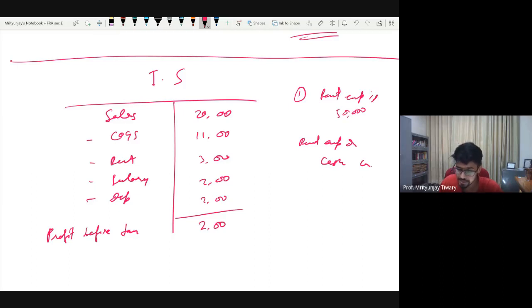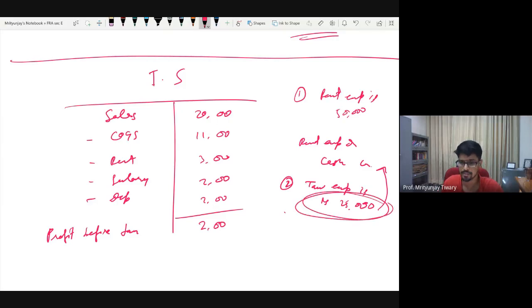Now similarly, let's say the information tells you about, let's say, information number 2 and 3. Let's say similarly, there is an information about tax expense of, let's say, rupees 25,000. Then you would pass the journal entry in exactly similar manner. No difference at all. Nothing. Then why am I wasting your time? I'm wasting your time because unfortunately tax information will not always be in terms of numbers. When it is in numbers, then you don't need to break your head. You already know how to treat them.